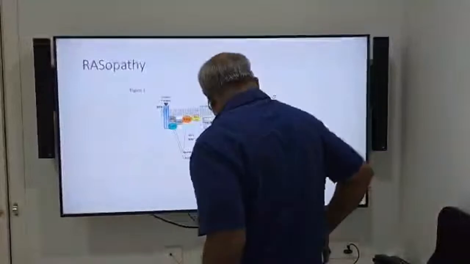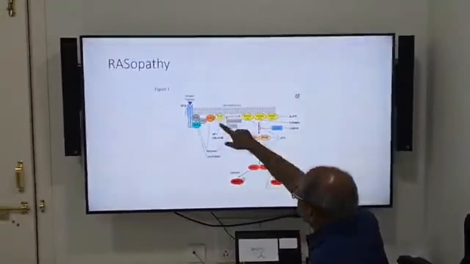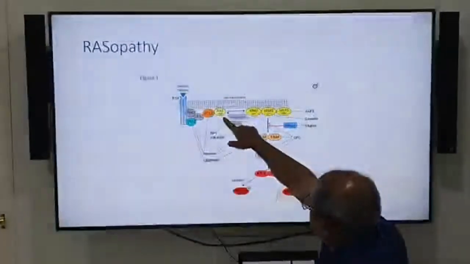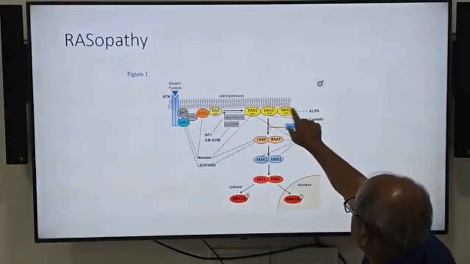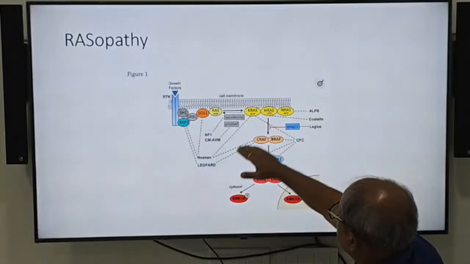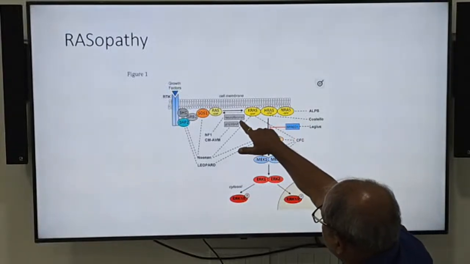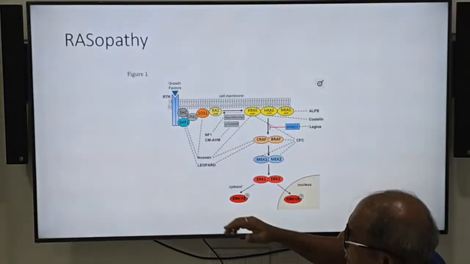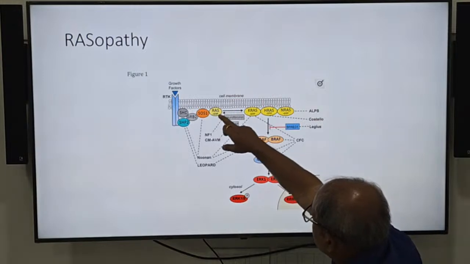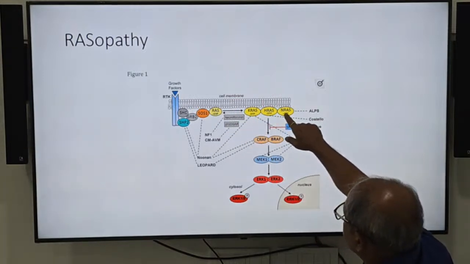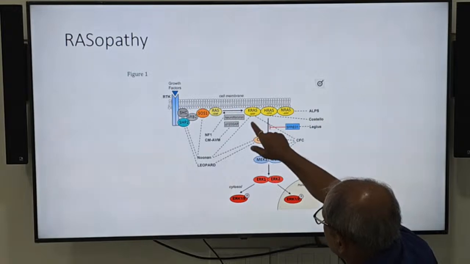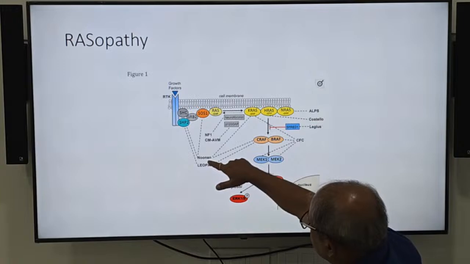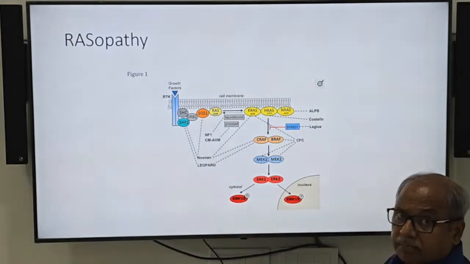So these are the proteins which are required from growth factor. This is the cell membrane, and this is the RAS protein, KRAS protein, HRAS. These are different proteins in the signal pathway, that is neurofibromin. If this protein is having abnormality, then there will be multiple organ problems which may create different sorts of syndromic appearance.